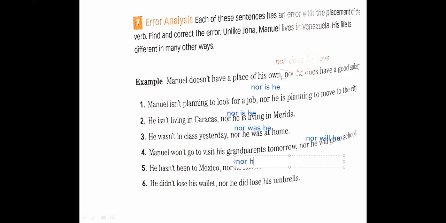Hamza Dawood. Yes, Mr. Number 6. He didn't lose his wallet, nor he did lose his umbrella, nor did he. Nor did he. Yes, nor did he. Thanks so much, my dear students. We finished exercise 7, so we are going to move to exercise 9. As we said, exercise 8 is cancelled, okay? Have you written? Yes, Mr. Okay.